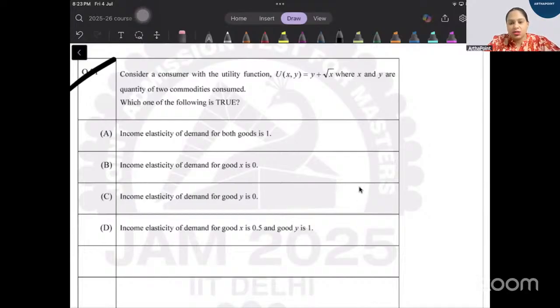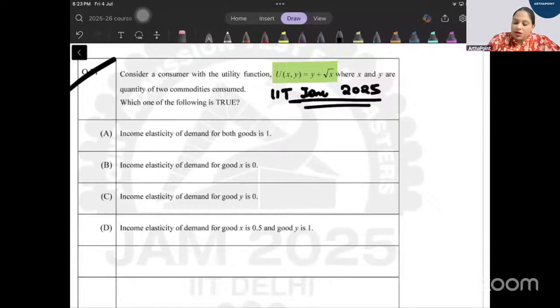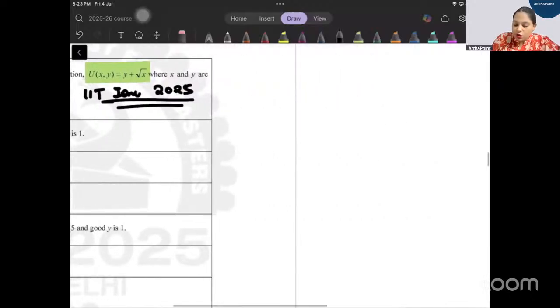Everyone should be answering this. Very simple question. Consider a consumer with utility function, beta, quasi-linear hai. Dekho, y plus root x. This is the IIT JAM 2025 paper. X and Y are quantities of two commodities consumed. Which of the following is true? Dekho dhyan se. Utility function given is root x plus y.